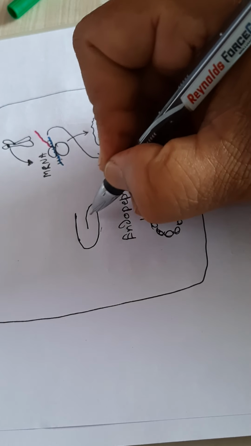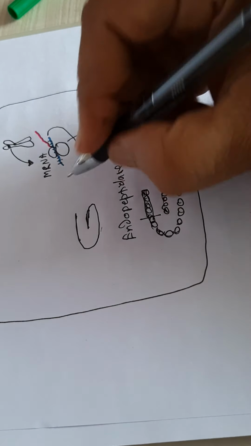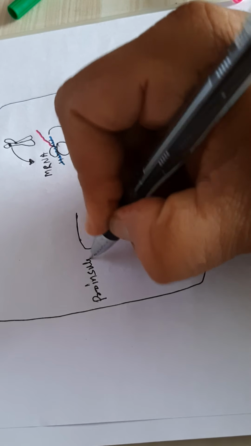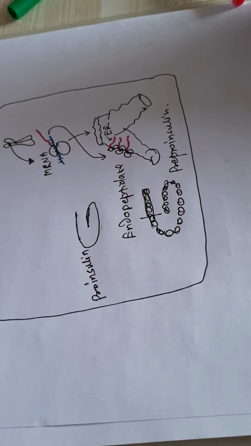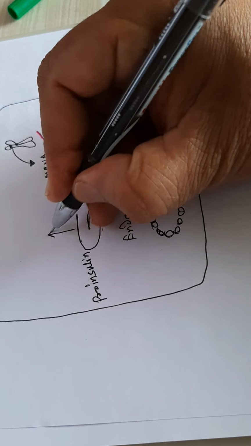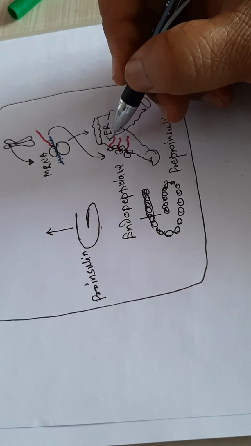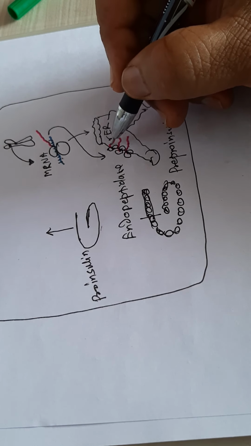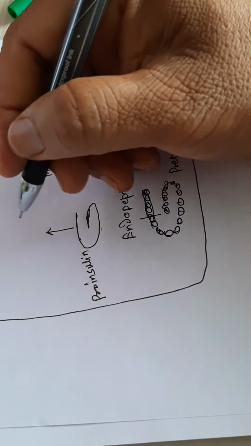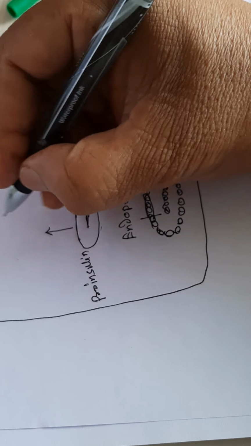This is called proinsulin. Now this proinsulin is carried in vesicles, budding from the rough endoplasmic reticulum, to the Golgi apparatus.